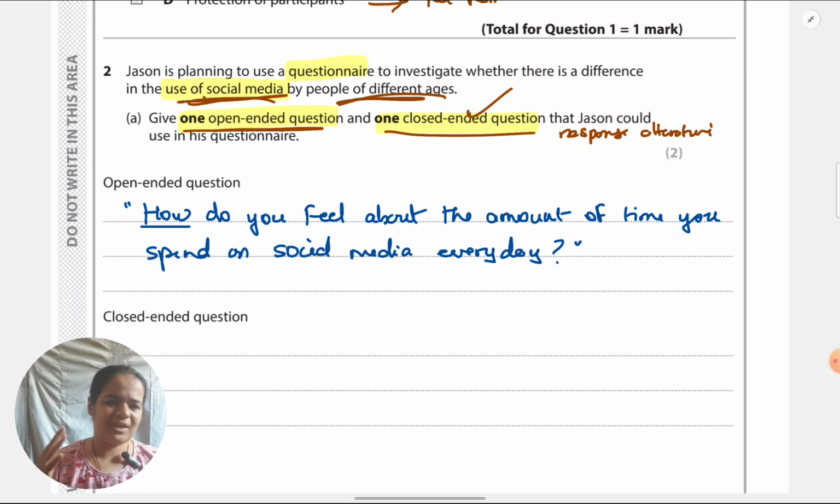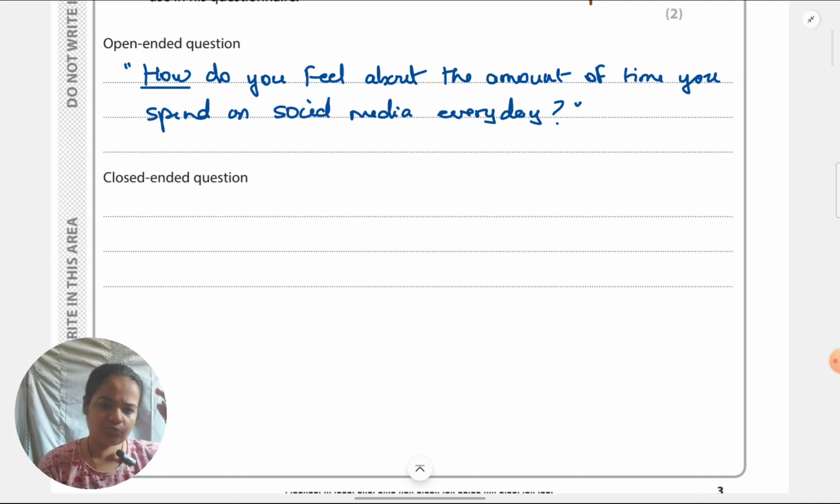That's absolutely fine. Right now I'm thinking in the direction of time. It could be something as simple as, do you spend a lot of time on social media, yes or no? Or I can give it this way. Closed question does not have to be yes or no, true or false only, or rating scale only. It can also be like this.